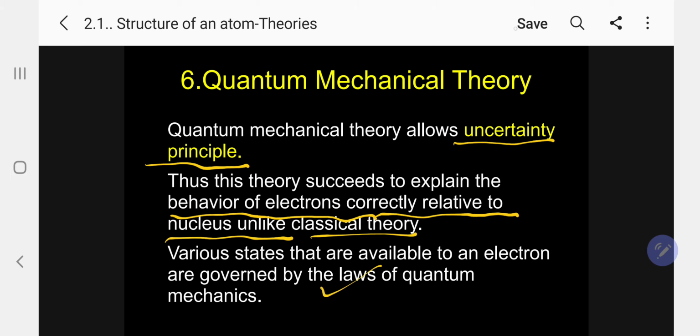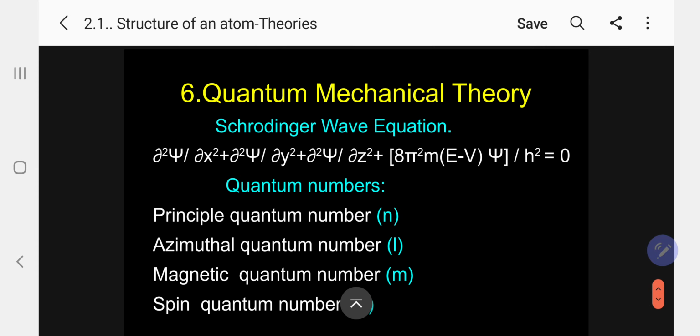Now, from the quantum theory, Schrödinger derived an equation called the Schrödinger wave equation. Kindly follow this equation; it is not necessary to memorize it, but if you memorize it, it is well and good.